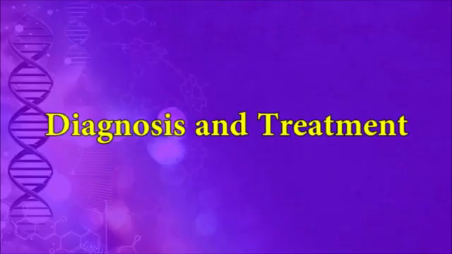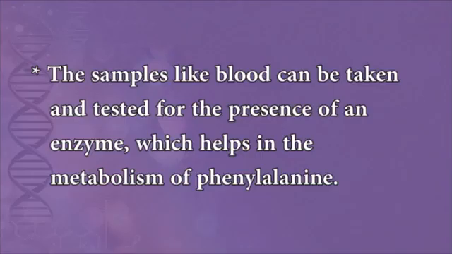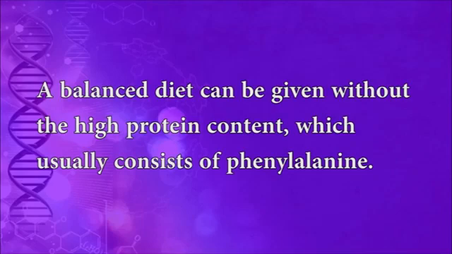Diagnosis and treatment. This condition of PKU can be diagnosed after the delivery of the child. Samples like blood can be taken and tested for the presence of an enzyme which helps in the metabolism of phenylalanine. The test can also be done to check the level of phenylalanine to confirm the disorder, and medications can be started. Diet is one of the best treatments for this metabolic disorder.